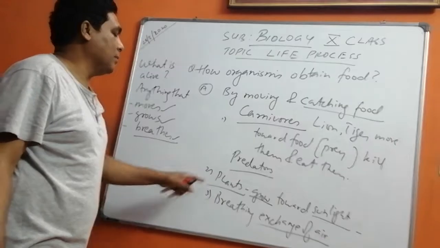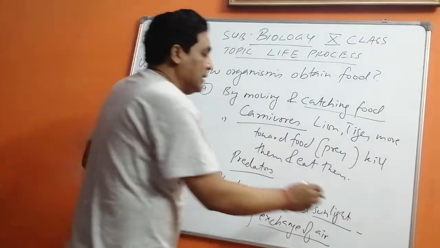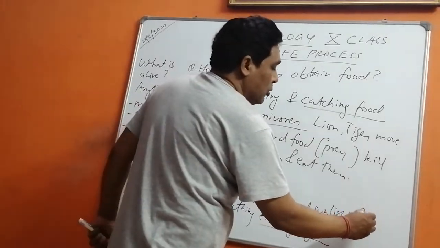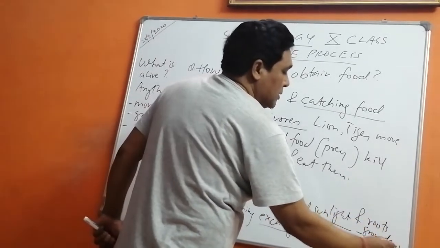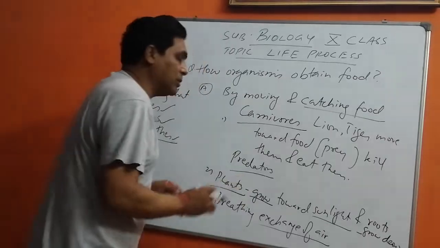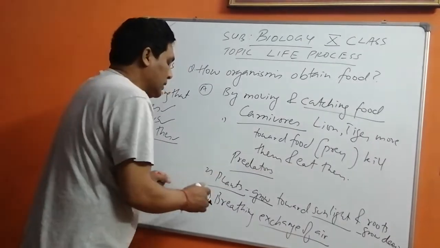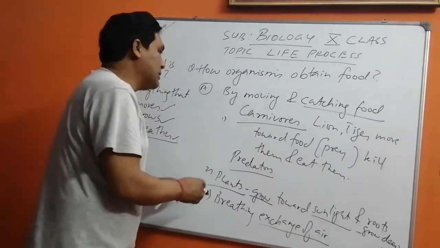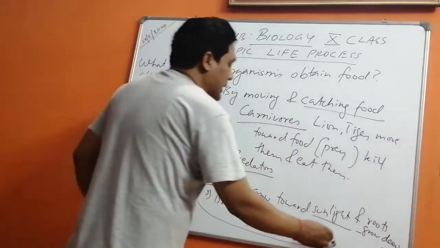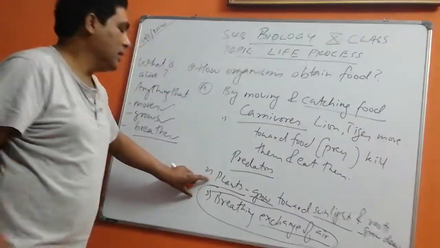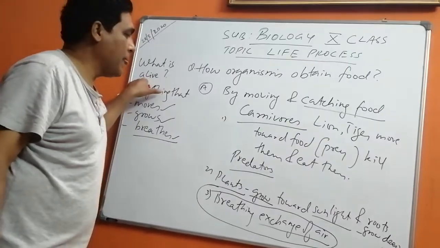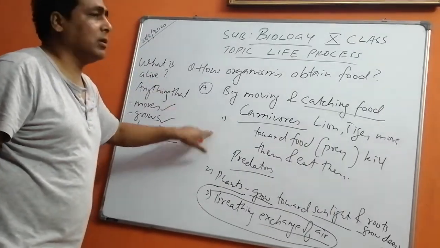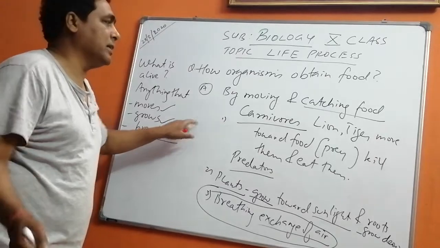Second, plants grow towards sunlight and roots grow deep, so by this they can obtain nutrients and make the food. Breathing I told you only as an elaboration of what is alive. These are the two main ways organisms obtain their food.